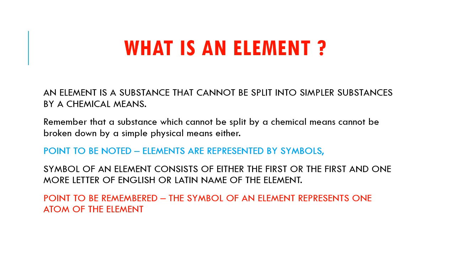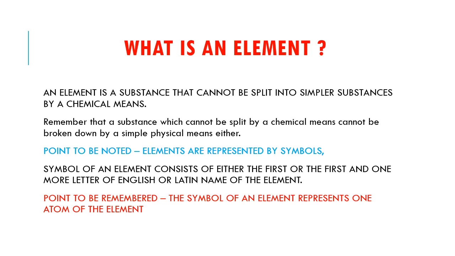Now, the point to be noted is elements are represented by symbols. Now how are the symbols formed? The symbol of an element consists of either the first letter, or the first and one more letter, of the English or Latin name of the element. We will take it in the further slides.